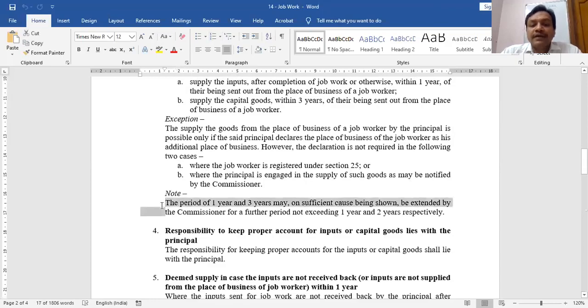The period of 1 year and 3 years, on sufficient cause being shown, can be extended by the commissioner for a further period not exceeding 1 year and 3 years respectively. In case of machinery, additional 2 years can be given, but then the supplier has to make a representation to the commissioner, and it is for the commissioner to decide whether it is genuine or not.